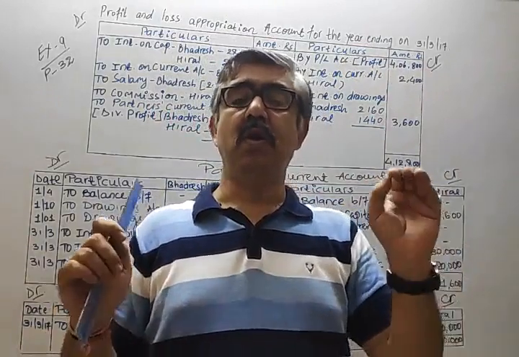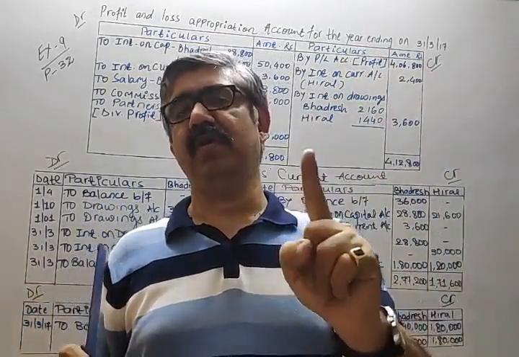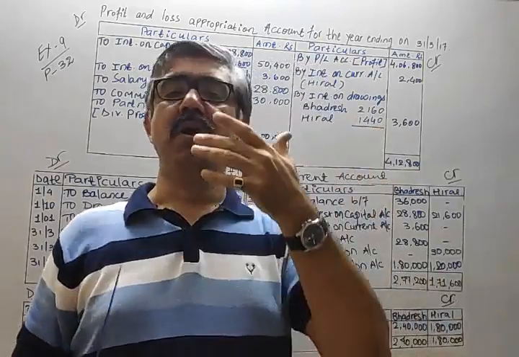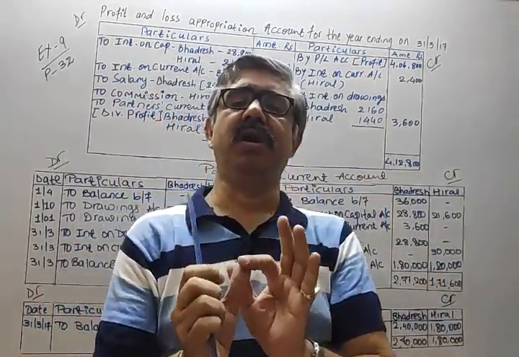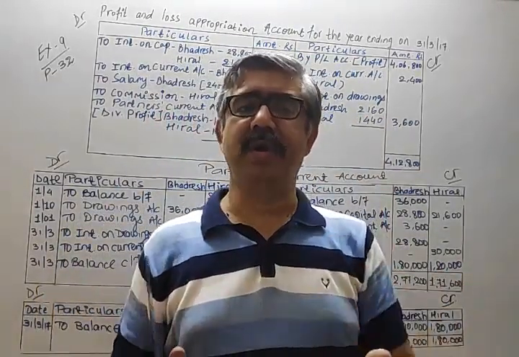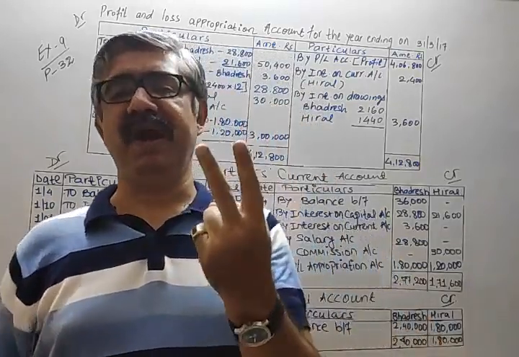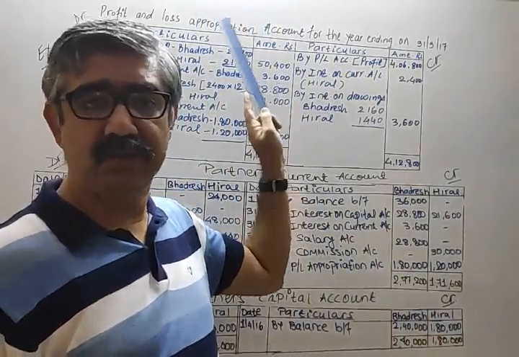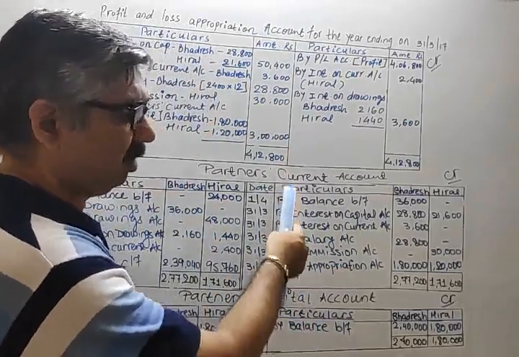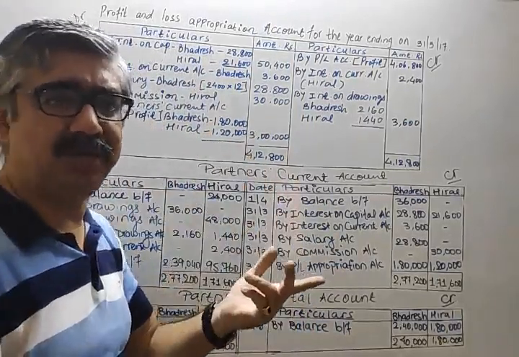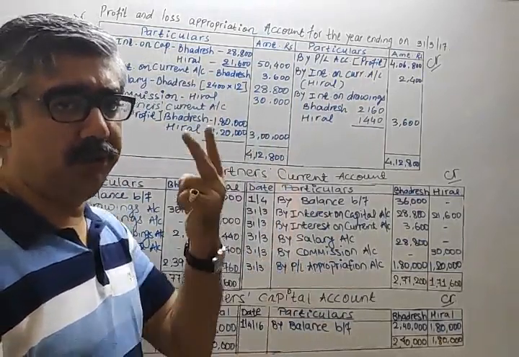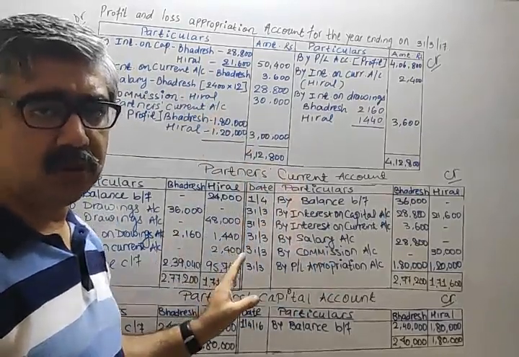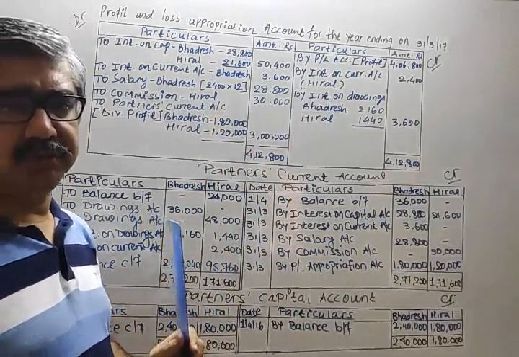All the remaining things, that is interest on capital, interest on drawings, salary, commission, profit share, interest on current account, everything, all other matters have two effects. One in the P&L appropriation account, that is the firm's account. Another in current or capital, depending on the method we are preparing. Two impacts: one in the firm's account, another in the partner's account. And always cross. So let's continue with the question.